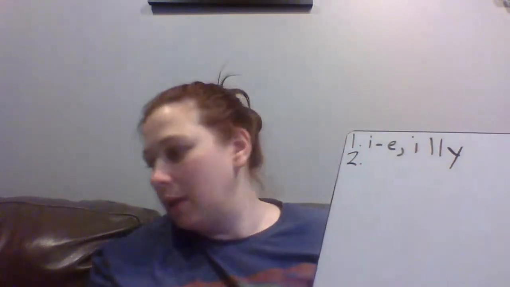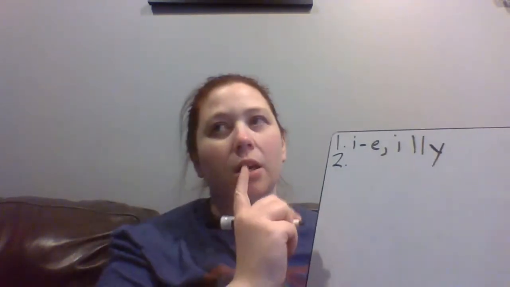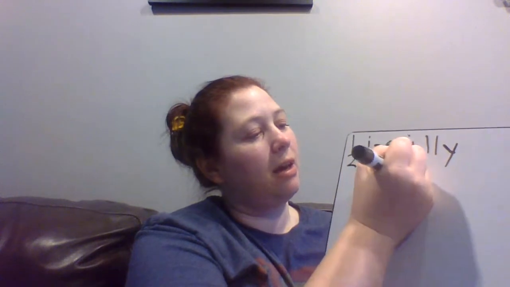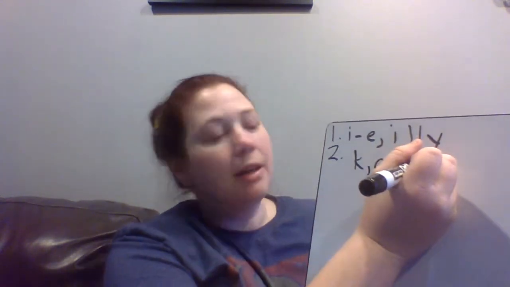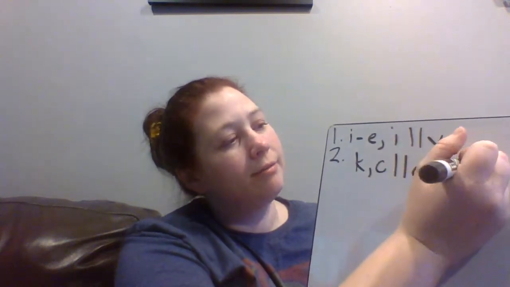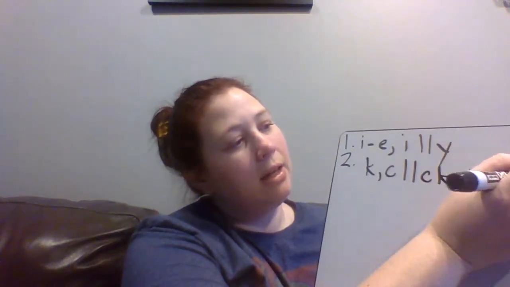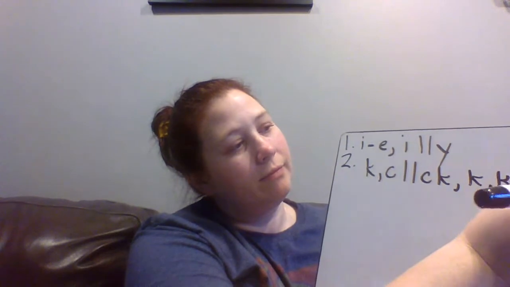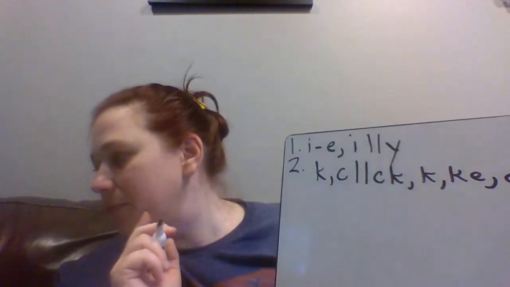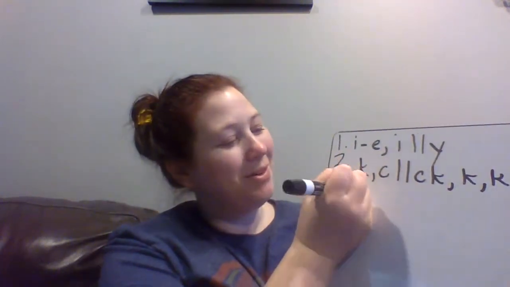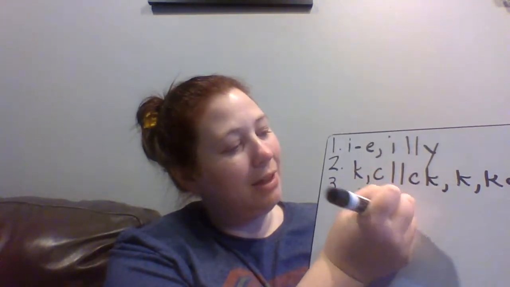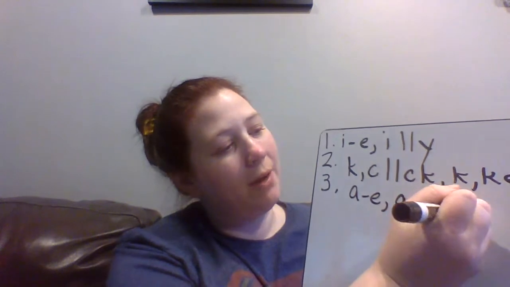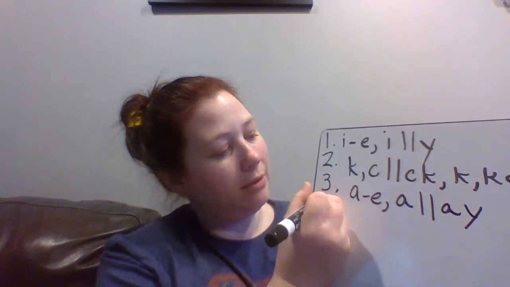Number 2, we have K. That's K, comma, C. As a final sound, we have CK, K, KE, and C. Yep, that's all of them. Number 3, we have A. That's A, consonant E, comma, A, or as a final sound, A, Y.